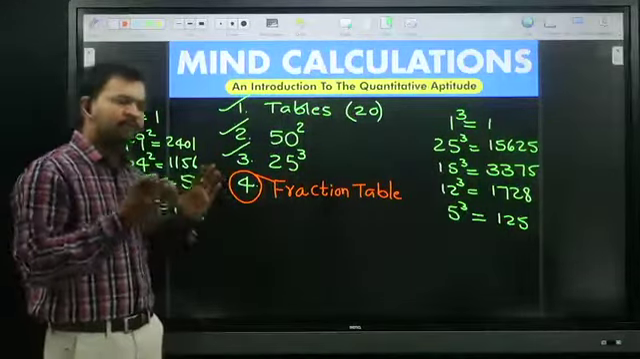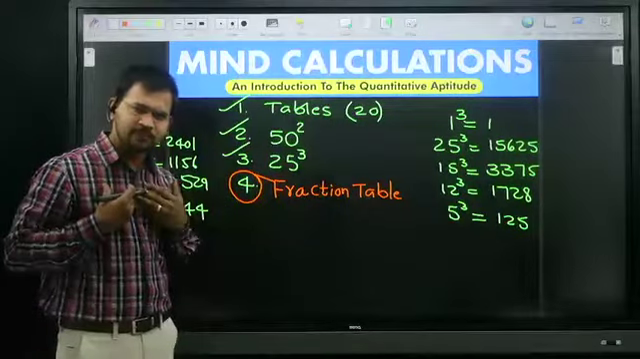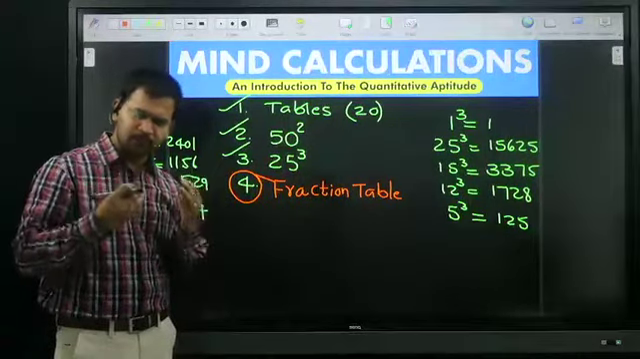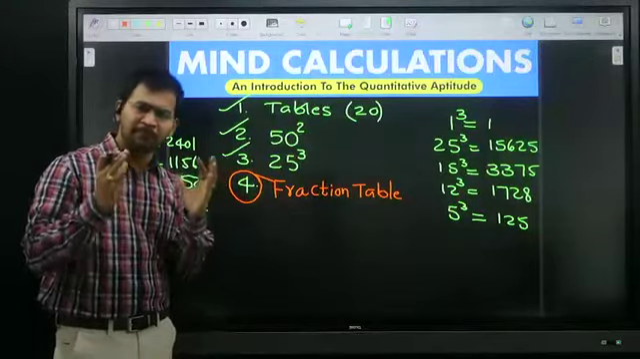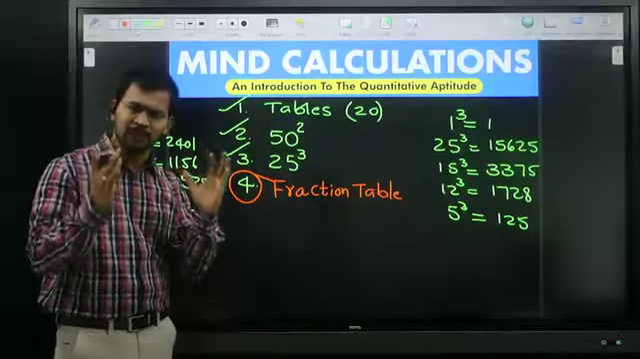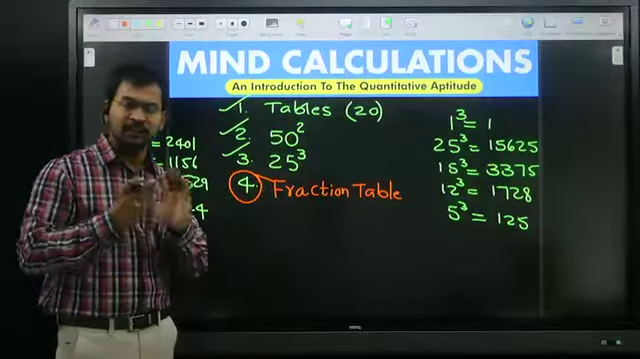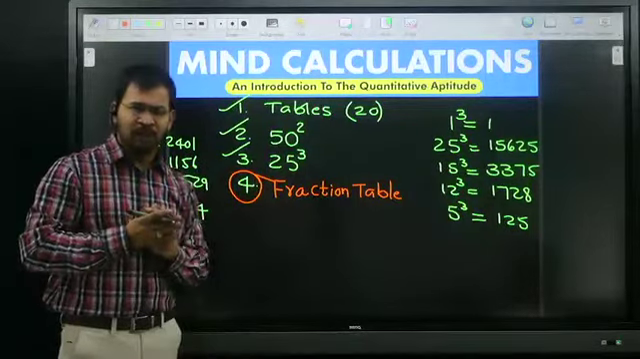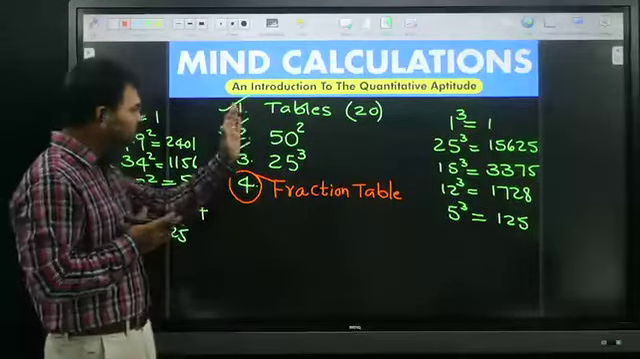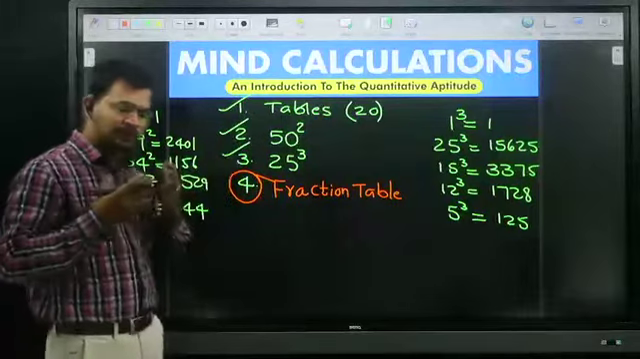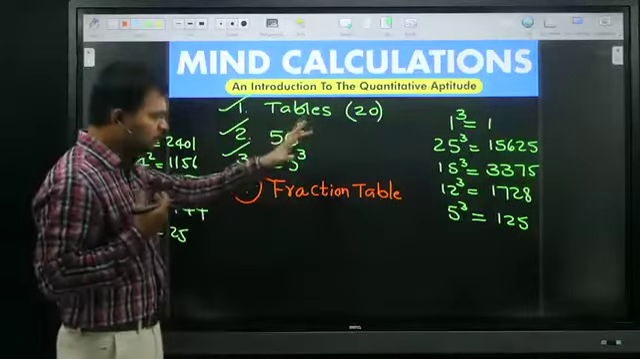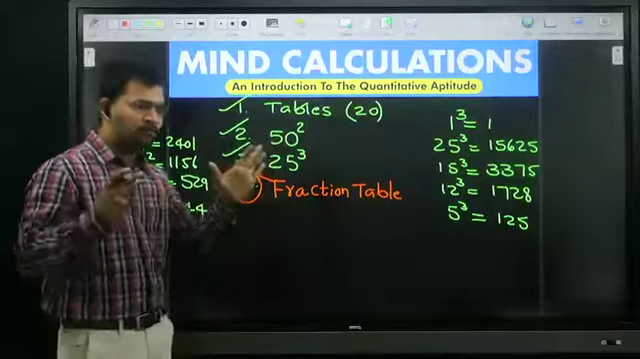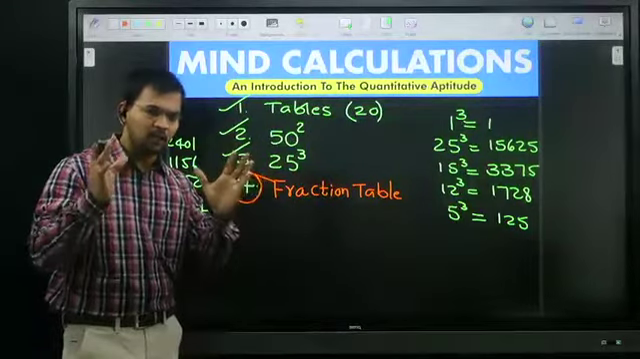The fourth one, the fraction table, is my duty. How to remember this fraction table in a systematic approach, I will give. The first three are your duty, and the fourth one is my duty. Altogether, these four are the four fundamental pillars of quantitative aptitude.